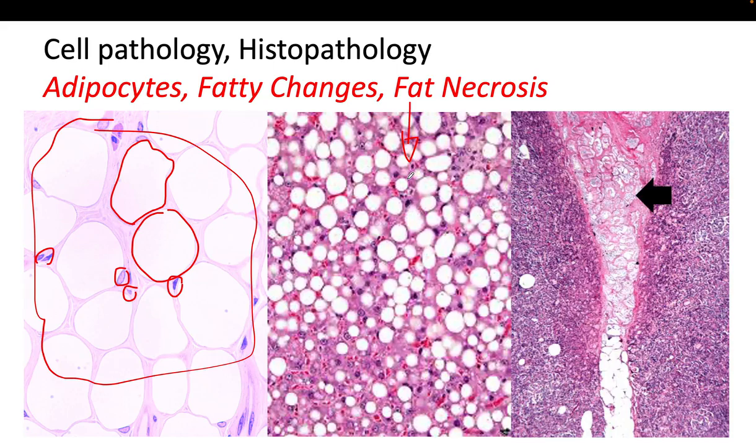And third, we have the fat necrosis. Here, this is the fat necrosis. We already saw this image. This is destruction of fat tissue. The cells lose their normal structure, and you see irregular ghost-like outlines. And you may also see, in some cases, not seen in this image, inflammation and calcium deposits. So these are the main distinguishing features between adipocytes, fatty changes, and fat necrosis.